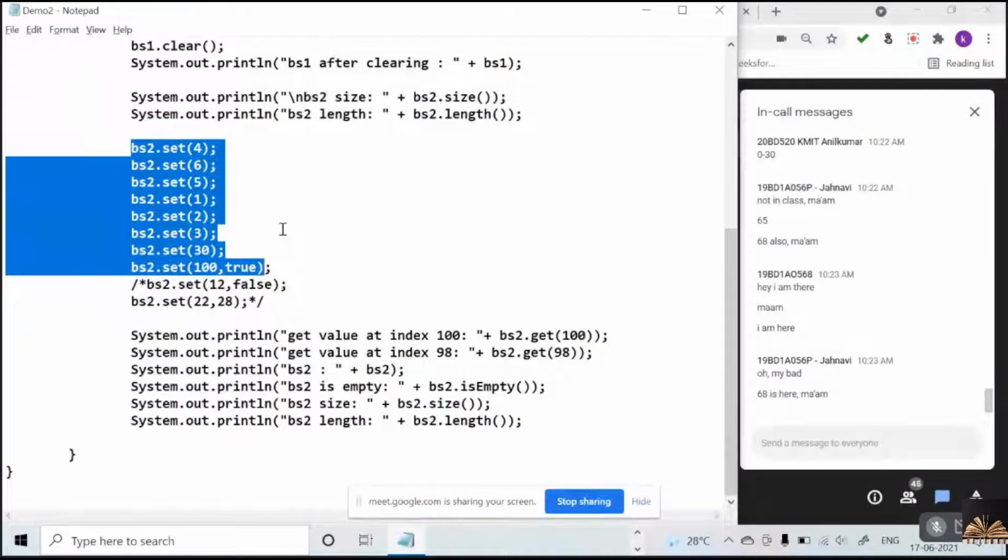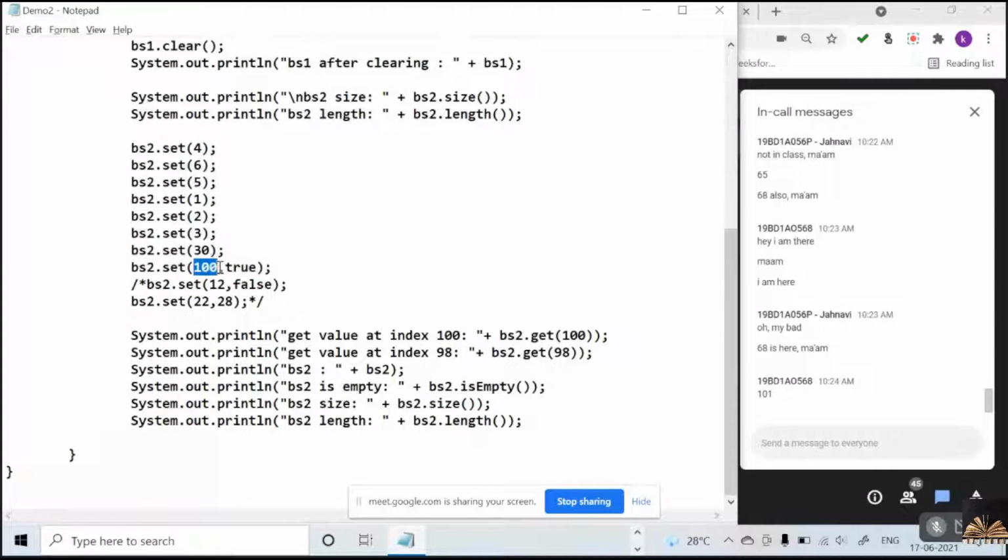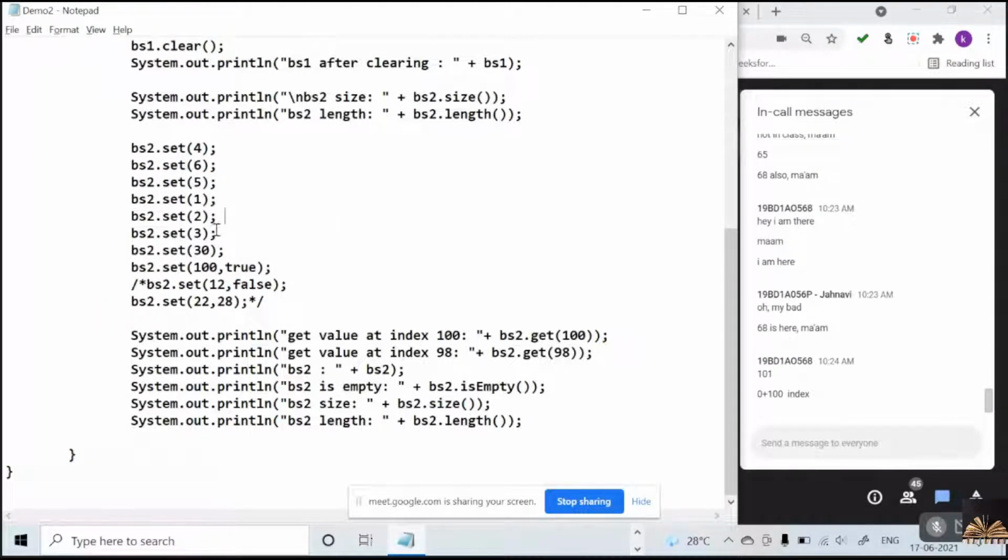Very good. 101. Why is it 101? Only 100 I just said, no? Till 100. 0 plus 100. Very good. Now the size: as I set the 100th bit, the initial size is 64.